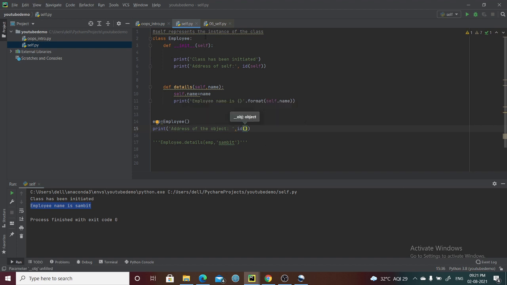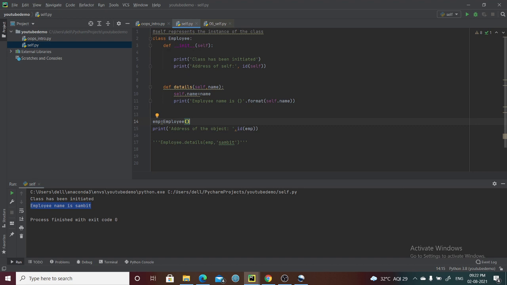What is the object of this particular class? The object is the one we have already created, emp. Emp is nothing but the object of this particular Employee class, right? So you can pass emp to check the address. Whenever you are creating an object of this class, the init method will be called.